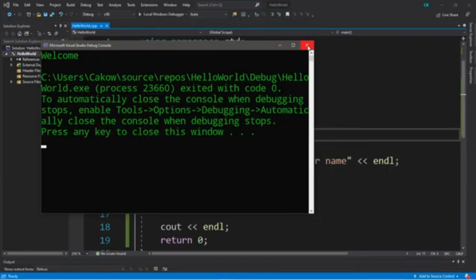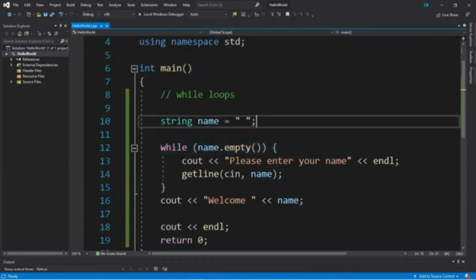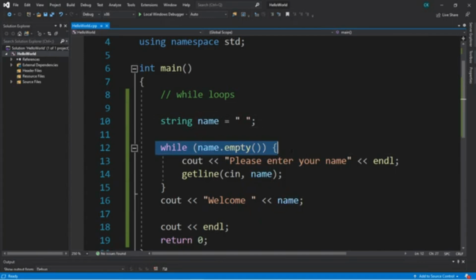We just skip it completely. So in order to even enter the while loop, the condition has to be true then. If it's not true, when we reach the while loop in our program, it will skip it completely if it's false from the beginning.